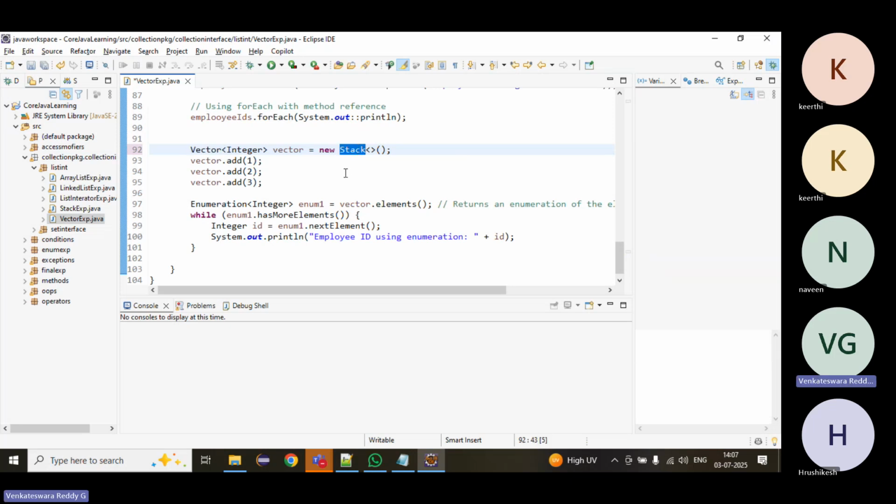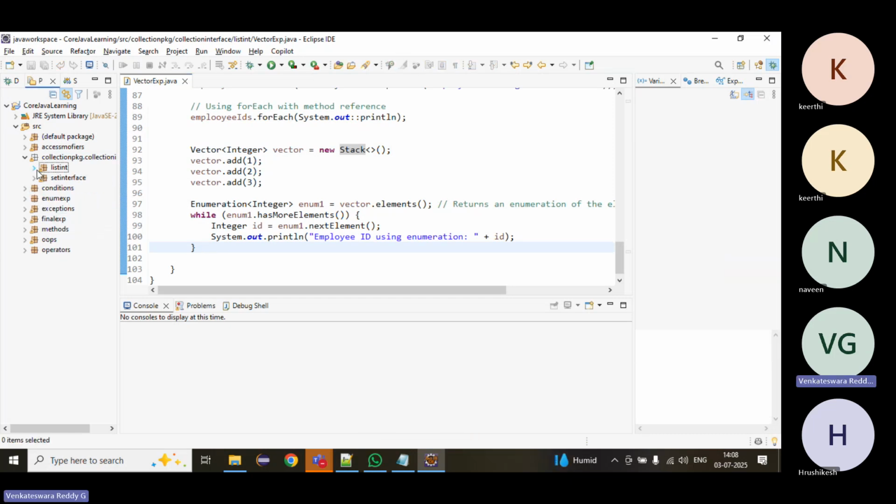Vector and Stack are the two legacy classes, so these two have the elements method returning an Enumeration object. In the interview we may also get this question. We can iterate using hasMoreElements and nextElement. All right, this is one thing.